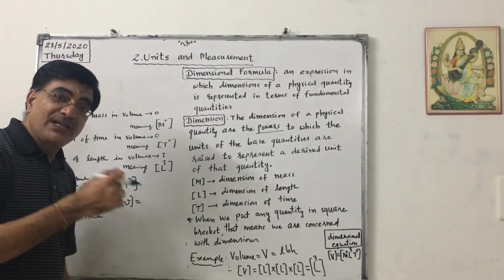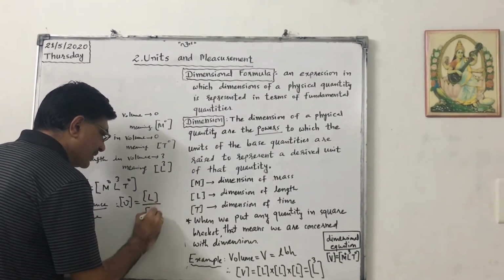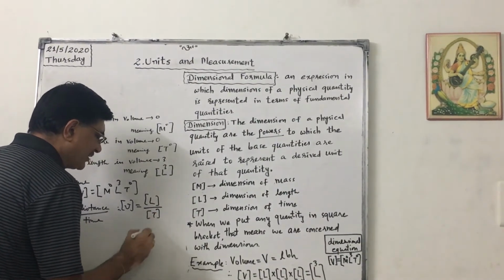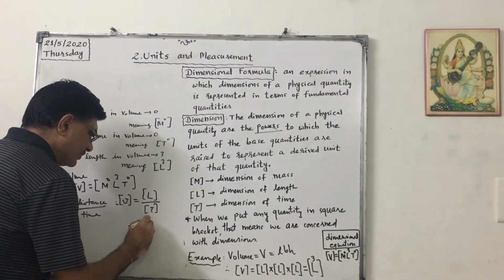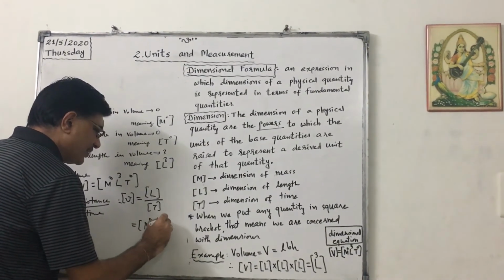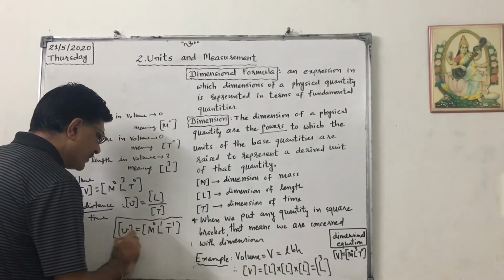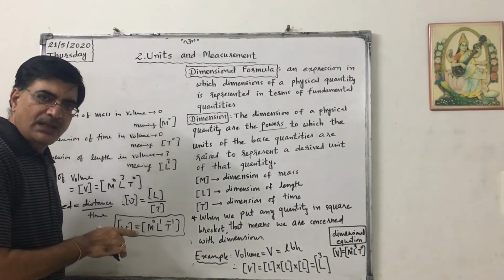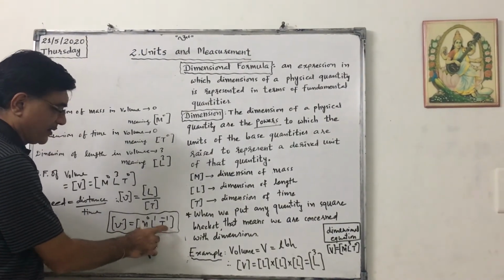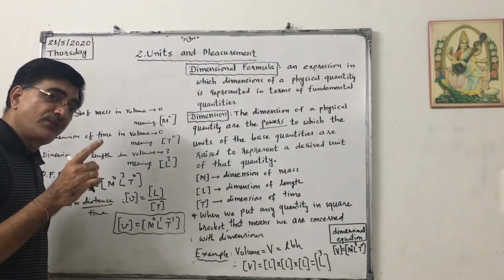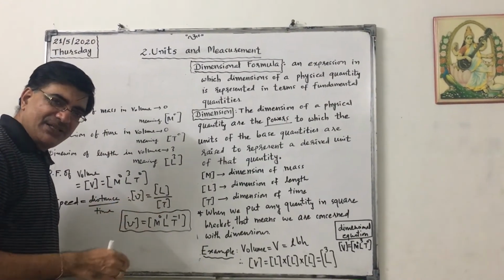Distance is one type of length, so L, and time is T. So finally, as there is no need of mass, M raised to 0, L raised to 1, T raised to minus 1. This is the dimensional equation for speed, and the dimensional formula is M0 L1 T minus 1.